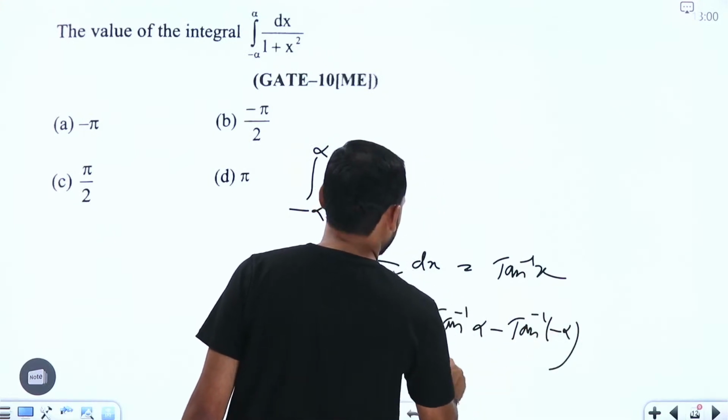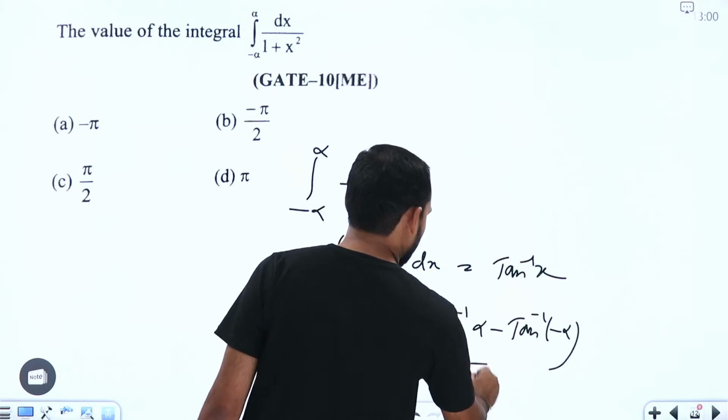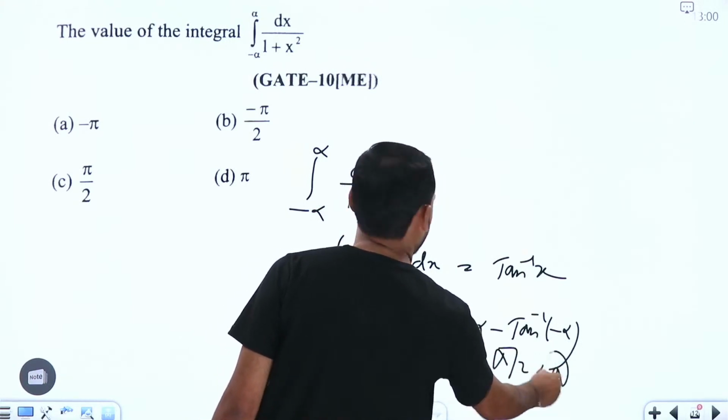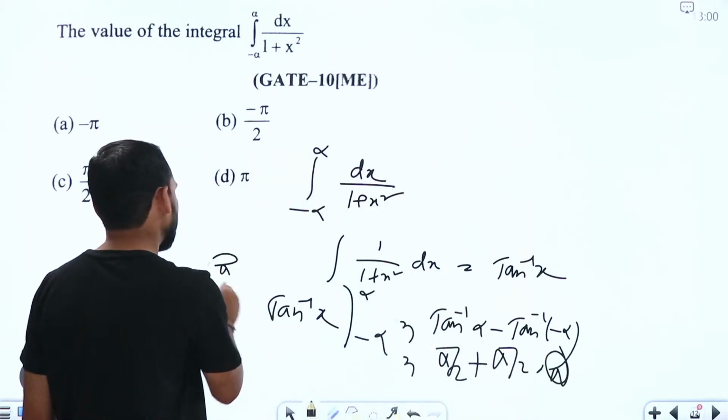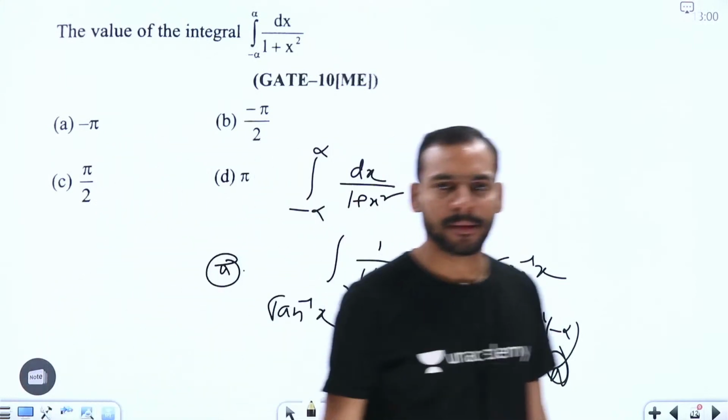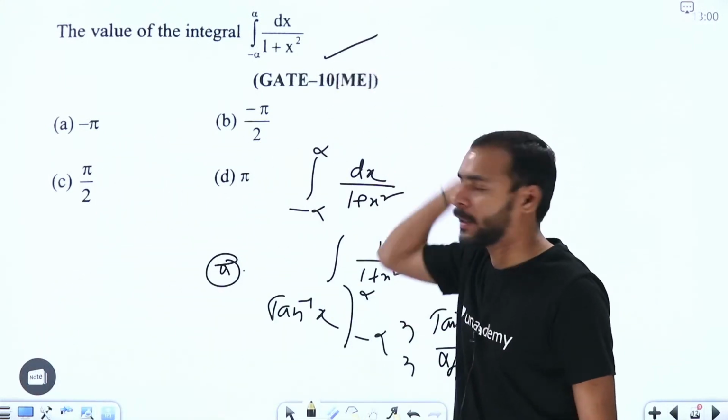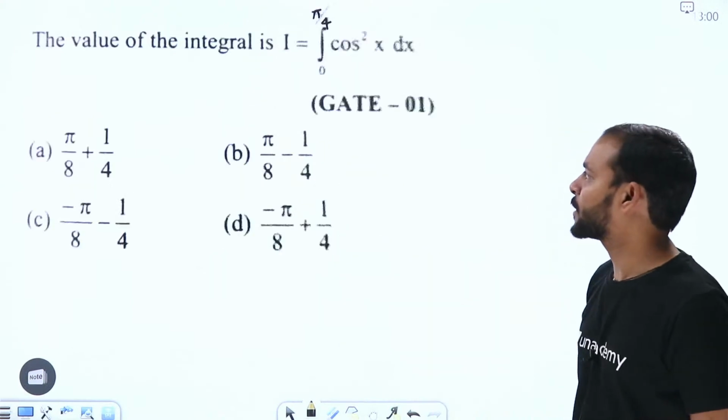So that we are going to get this one as pi by 2 minus of minus, plus will become, this is also pi by 2. We are going to get pi here. Simple, right? Direct formula only. Now coming to the next one.